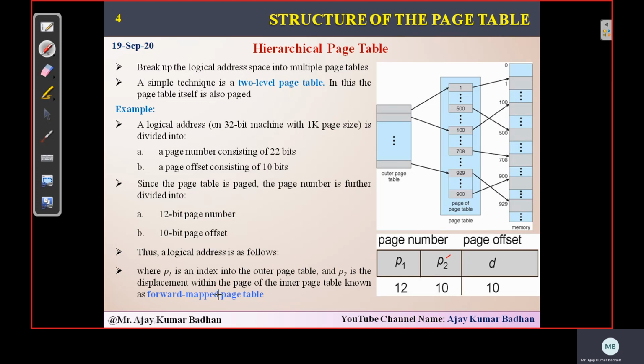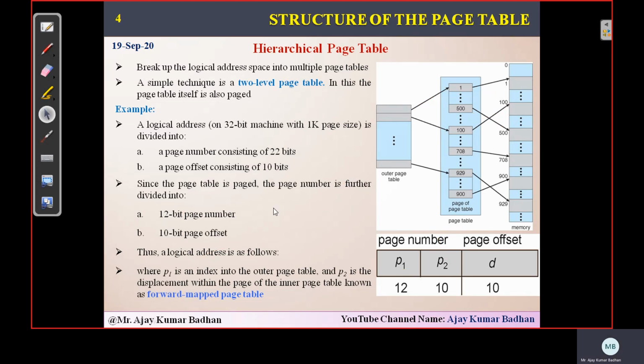Now P1 is the index for the outer page table. As I told you, it consists of 12, 10 and 10. So this 12 is the page index for your outer page table, and P2 is the index for the next one. This is the displacement for the inner page table. Since the translation goes in a forward direction, not in a backward direction, we call it a forward-mapped paging table.